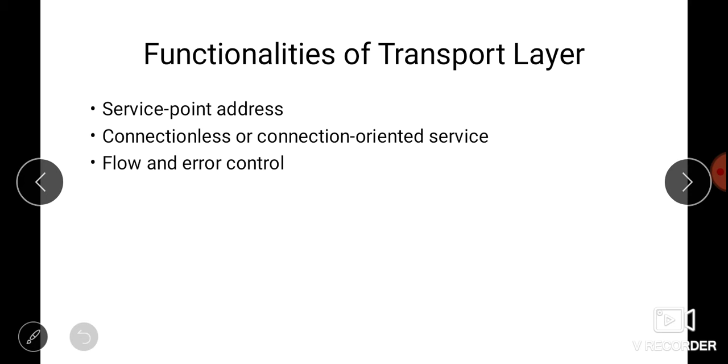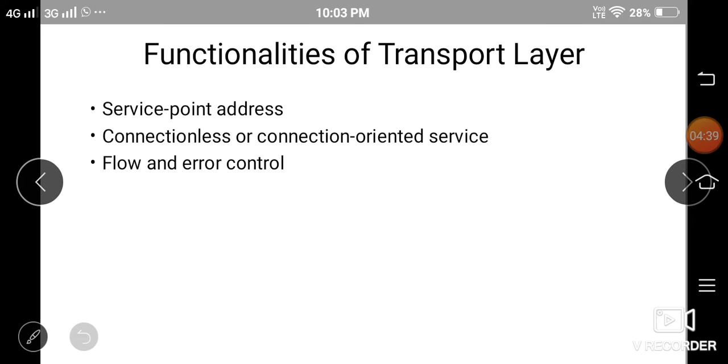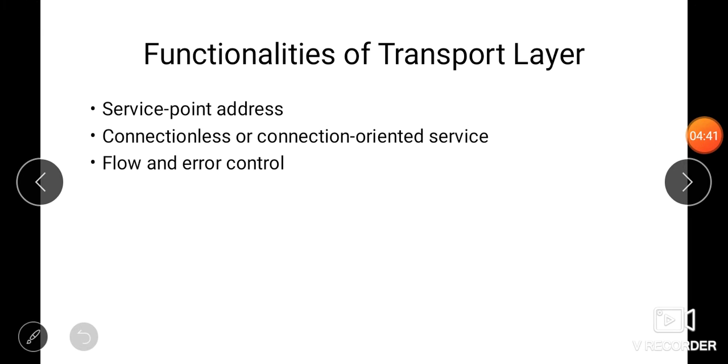Next, it is also responsible for flow and error control. We have seen that the data link layer was also responsible for flow and error control, but the data link layer is only for a particular area, a local area network or a small network. The transport layer is responsible for flow and error control for the inter network, meaning for different networks.